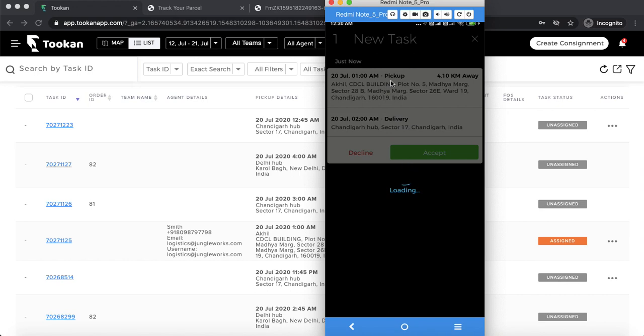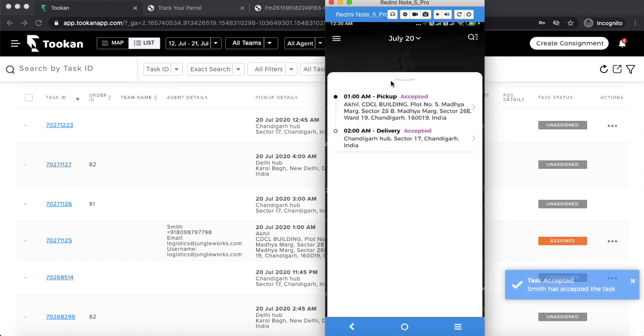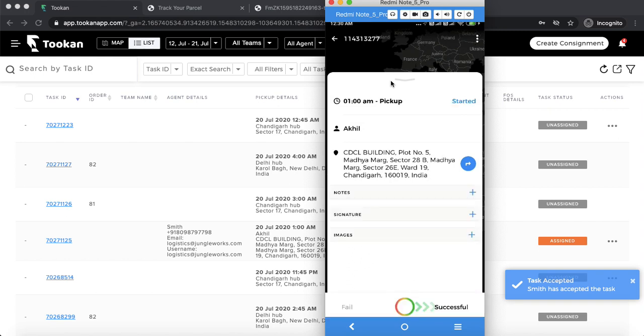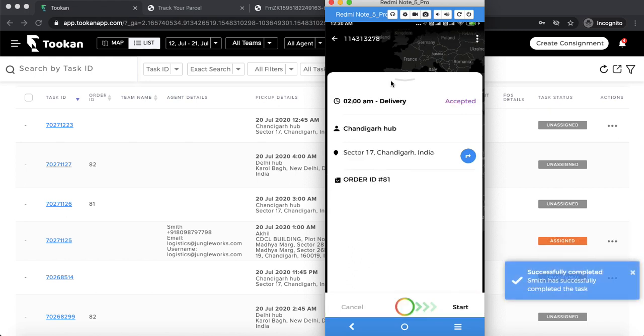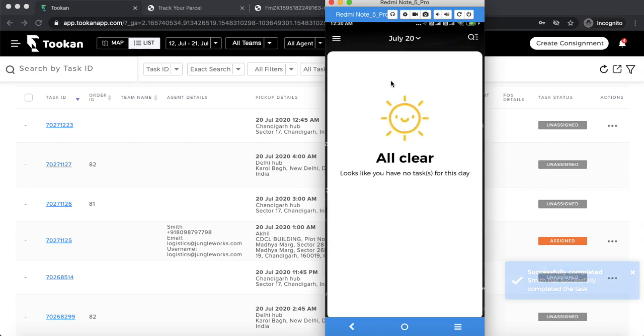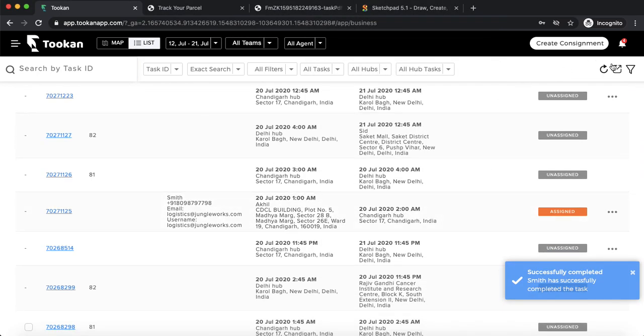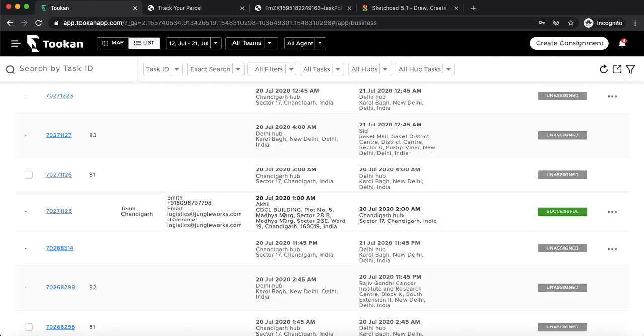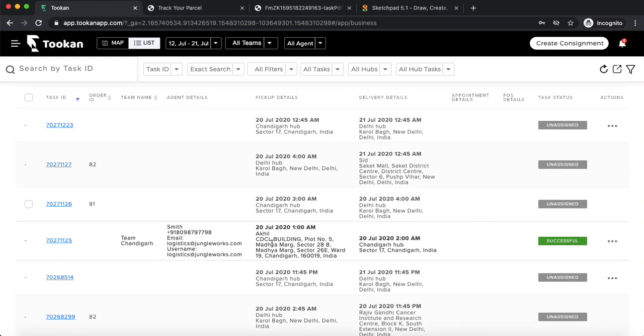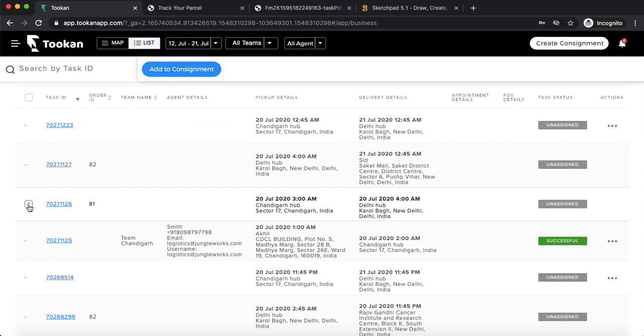The agent just accepts it, and he'll complete the first mile order. I have picked up from the customer's location and delivered it to the Chandigarh hub location, right? Once I have done that, as you can see, the first mile order has been successful. Once the order from the customer's location to the hub is received, the next task, from Chandigarh hub to Delhi hub, gets an option of selection. So I can select that.